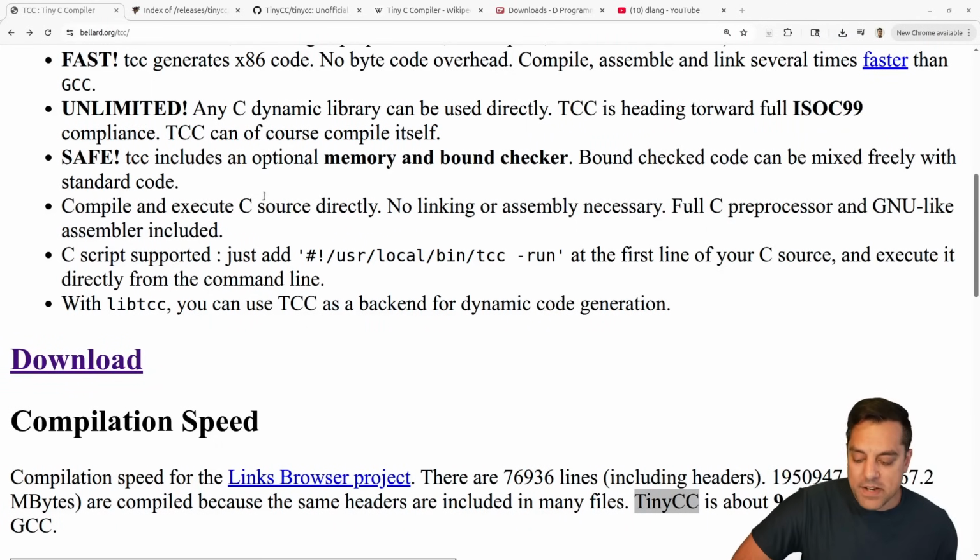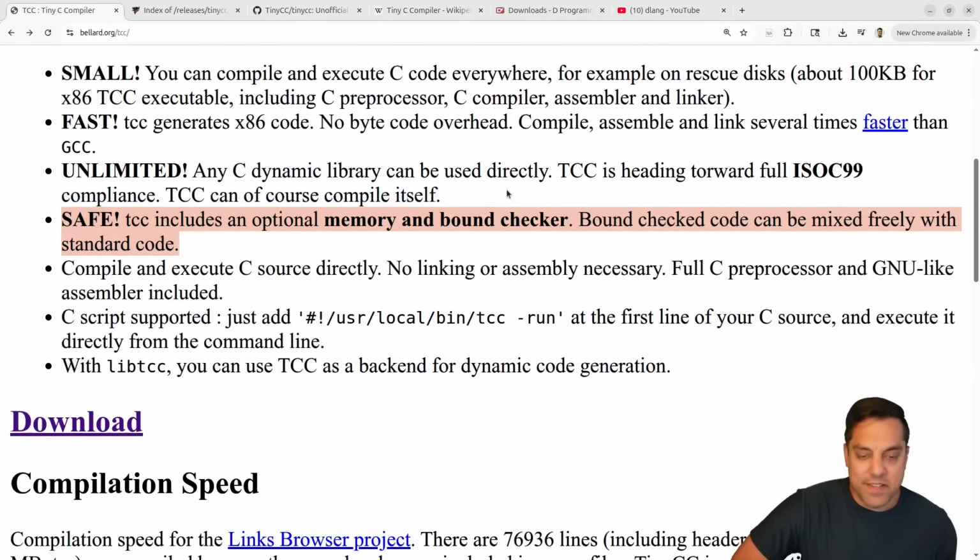Hopefully you had some fun here. There's some other cool features here, like there's a memory and bounds checker, because when you're building your own compiler, you can do whatever you want here. So it looks like they incorporated some of these things. Of course, we have the sanitizers and so on in GCC and Clang and many other compilers, but it's kind of cool here that they have those features.